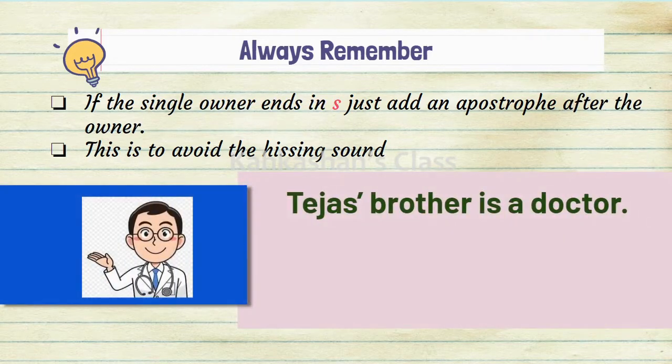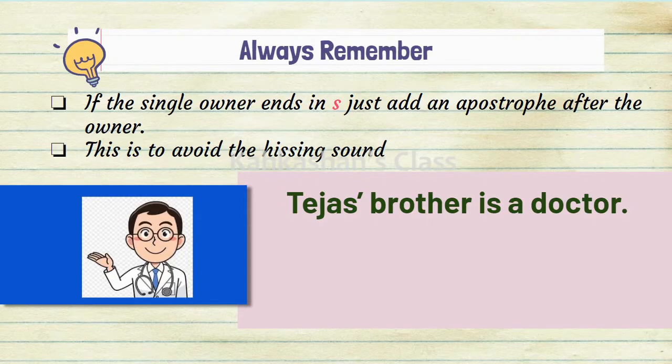Similarly, Tejas's brother is a doctor. Here we are asking the question, whose brother? The brother belongs to which person? And it is Tejas.